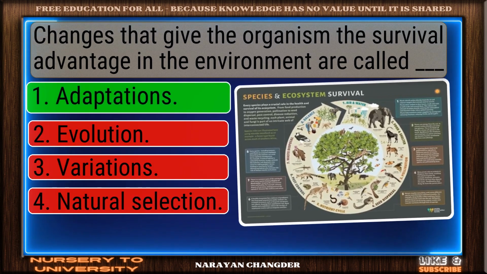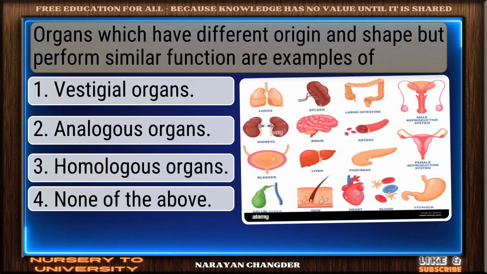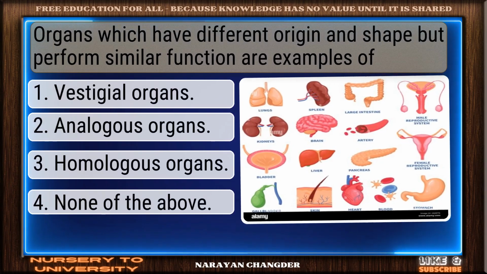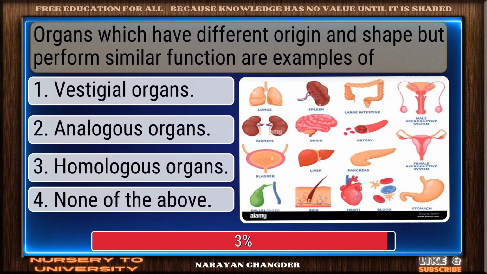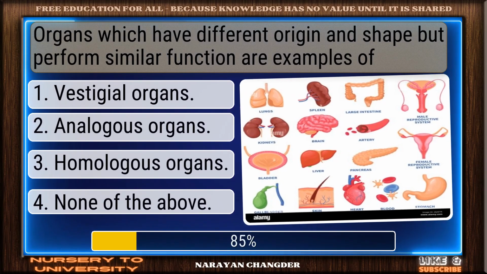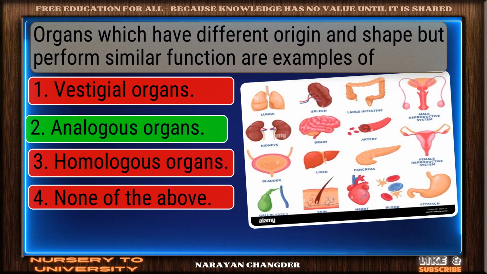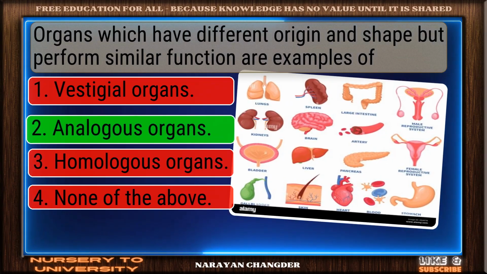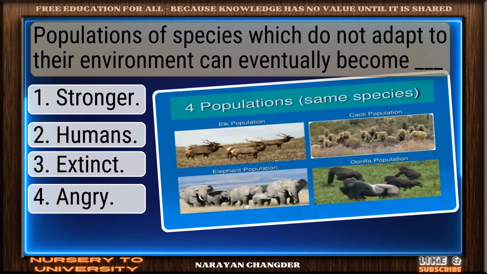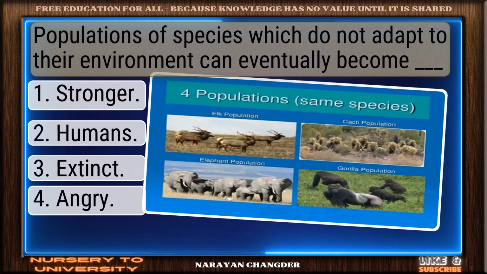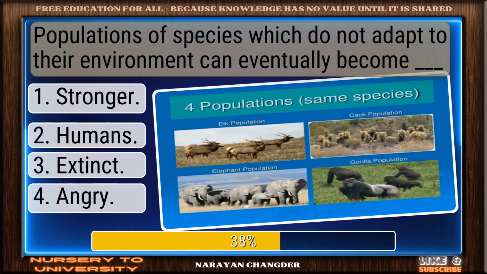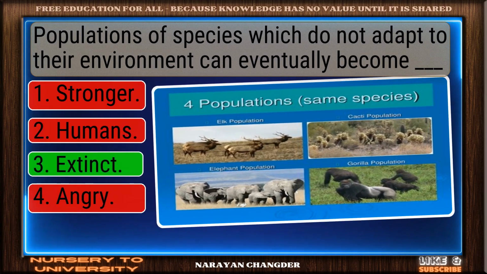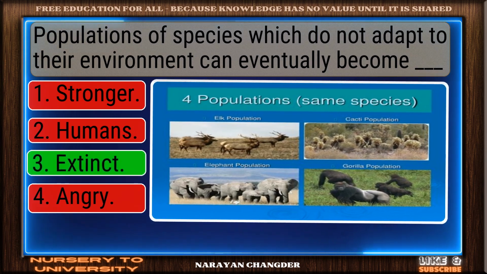Exactly. Adaptations make sense. Organs which have different origin and shape but perform similar function are examples of... You chose analogous organs. Correct. Populations of species which do not adapt to their environment can eventually become dash. Nice selection. Extinct is correct.